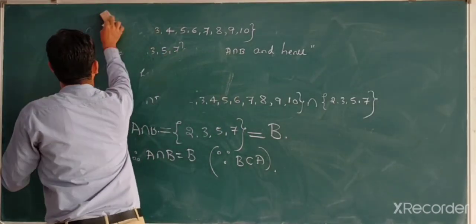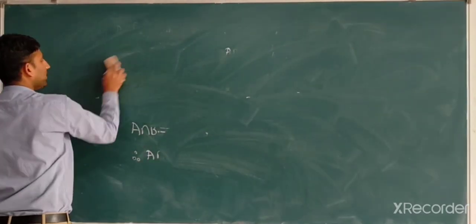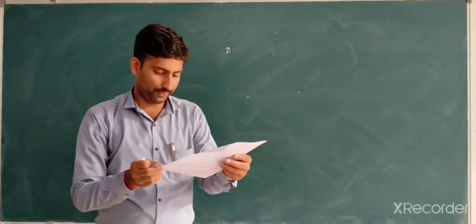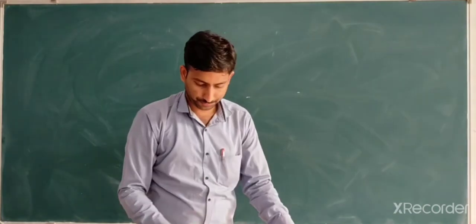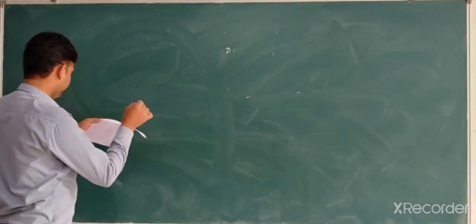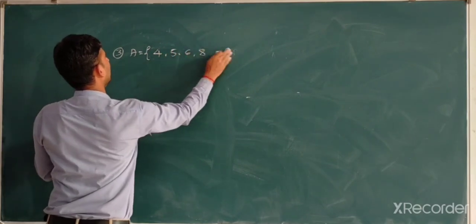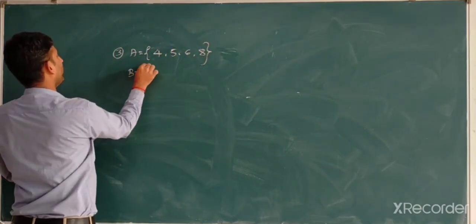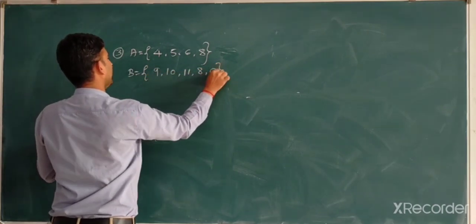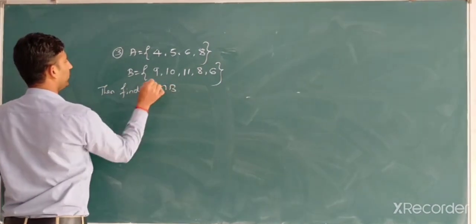Next, you may take one more example for the purpose of exam. I will give some examples. Those examples are very important. I will take one more. A is equal to 4, 5, 6, 8, and B is equal to 9, 10, 11, 8, 6. Then find A intersection B.